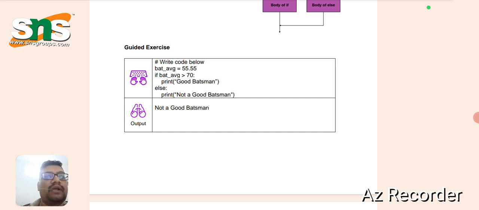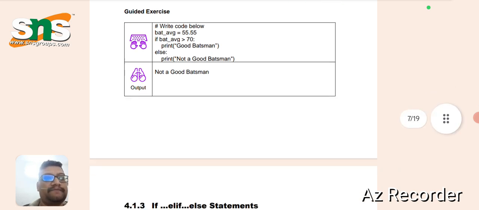If bat_average is greater than 70 colon, print good batsman, else print not good batsman. So automatically, according to this statement, it always prints not a good batsman.